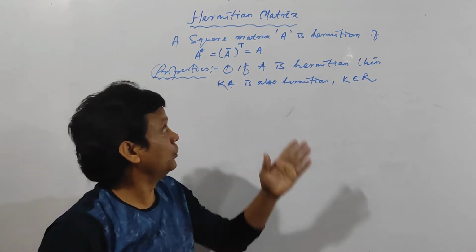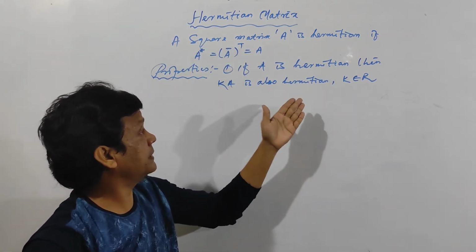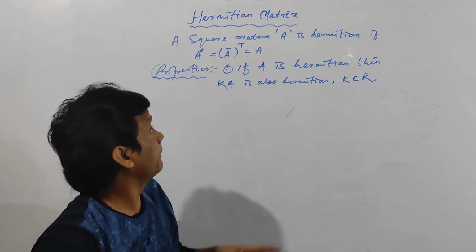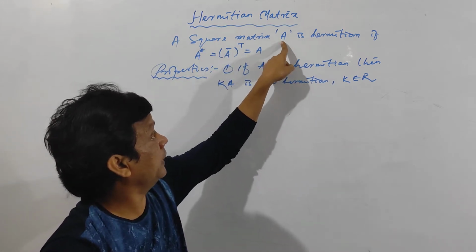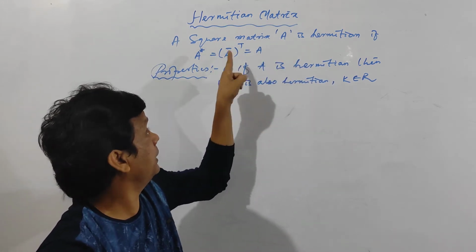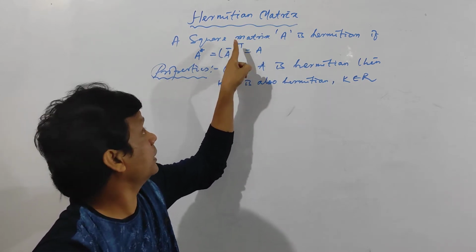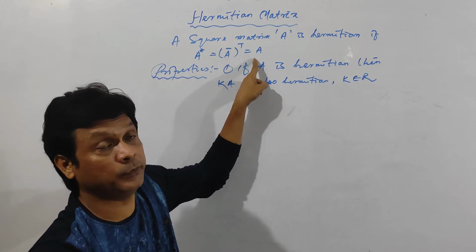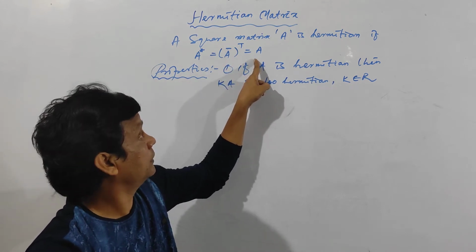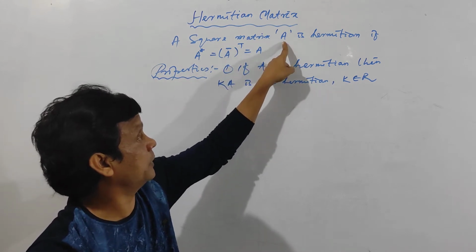Hello everybody. Today I am going to tell you about Hermitian matrix and its properties. A square matrix A is said to be Hermitian if A bar transpose is equal to A, where bar means conjugate. The transposed conjugate of the matrix A will be equal to A in the case of a Hermitian matrix.